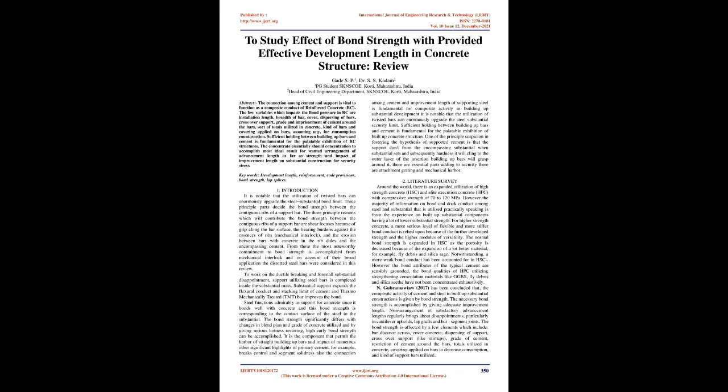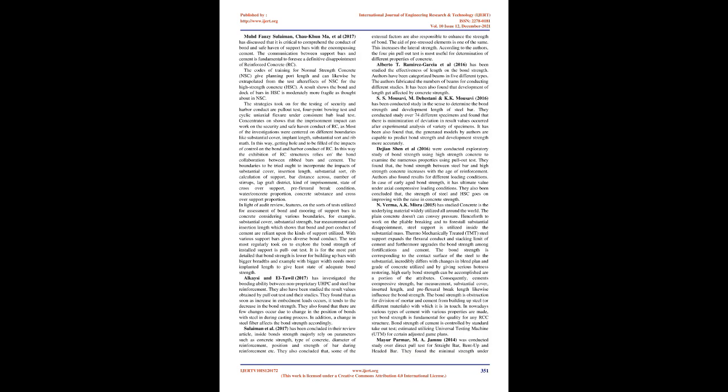The average bond strength is increased in HSC as the porosity is reduced because of the addition of much finer material, such as fly ash and silica fume. However, a weaker bond behavior has been reported in HSC. However, the bond characteristics of normal concrete are reasonably established. The bond qualities of HPC using supplementary cementitious materials like GGBS, fly ash, and silica fume have not been studied exhaustively. And Gubramaya, 2017, has concluded that the composite action of concrete and steel in reinforced concrete structures is given by bond strength. The required bond strength is achieved by providing adequate development length.